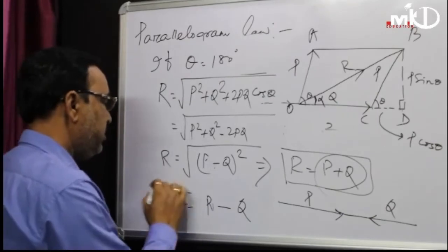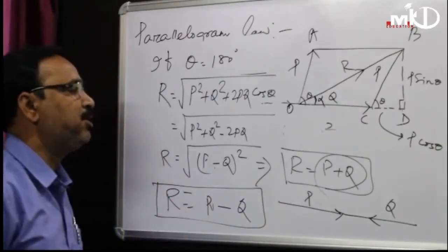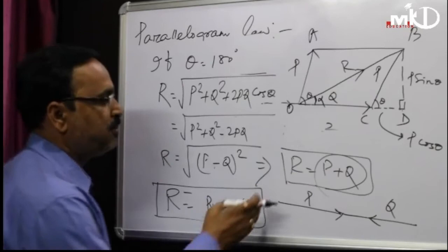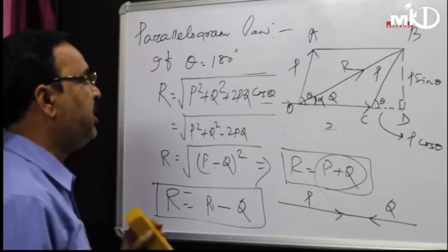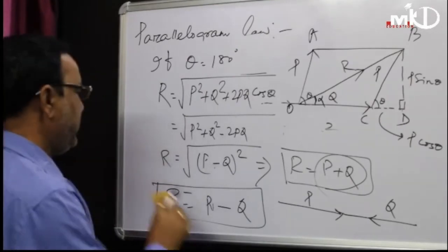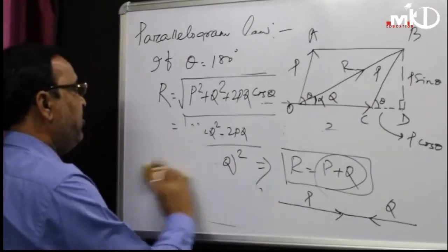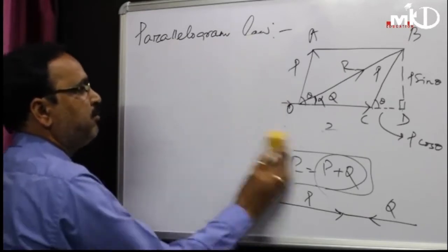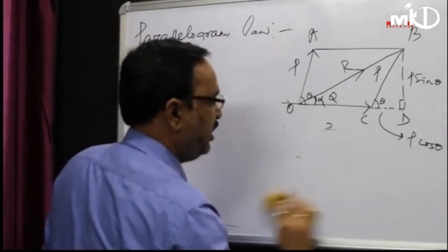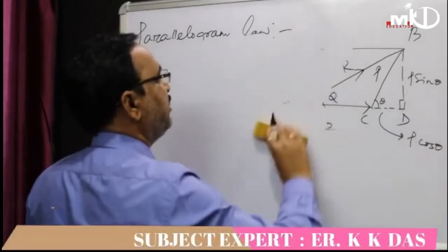So this is the condition. In the first condition, that is p plus q, both the forces are collinear and in the same direction. Okay, getting my point? Then we have to go for a problem. Then only you can find out your queries and your idea regarding that.